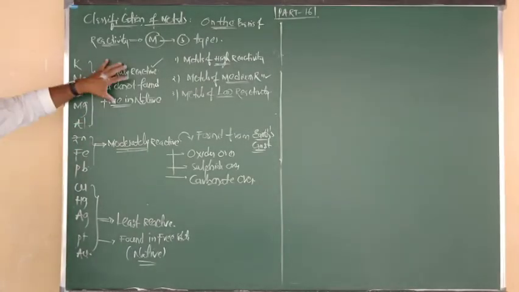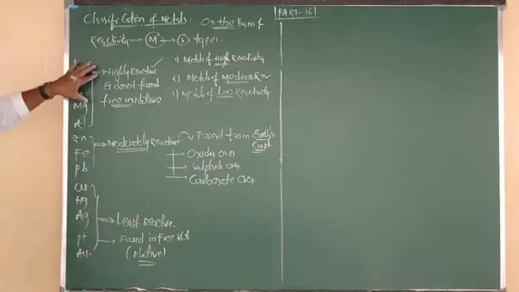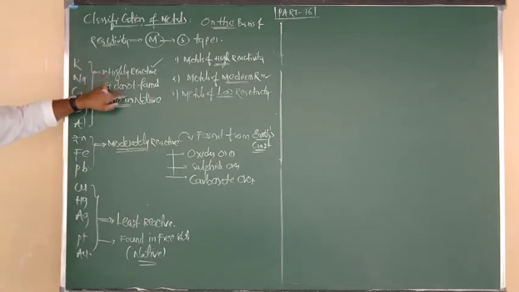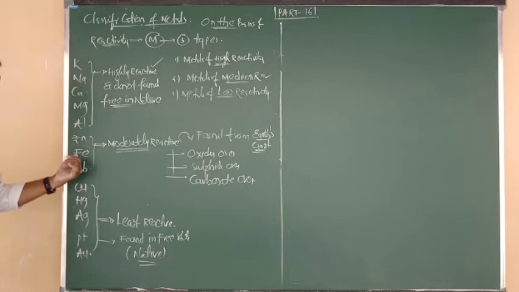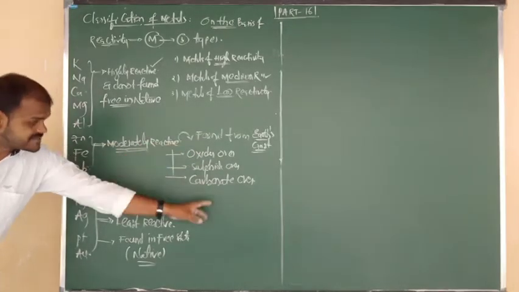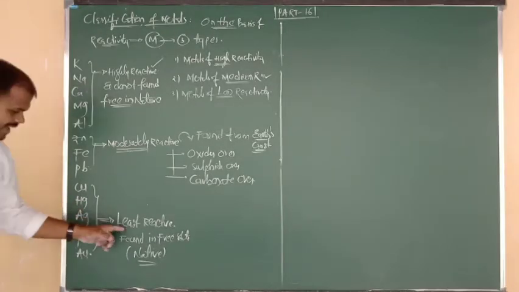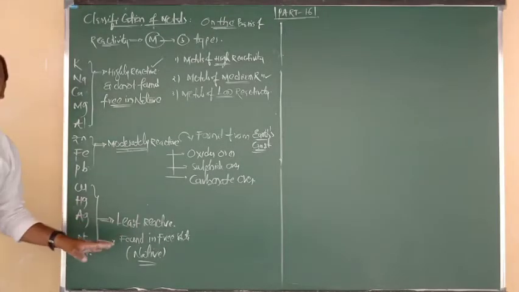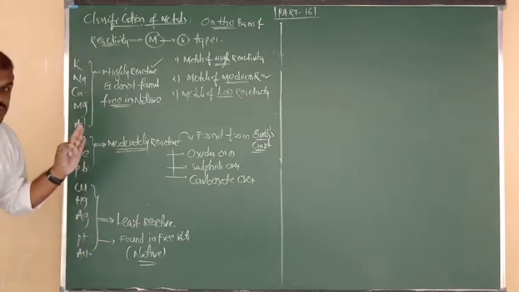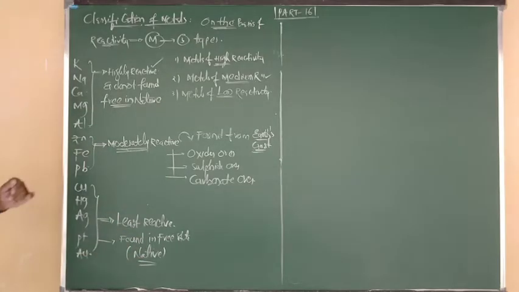So metals of high reactivity, metals of low reactivity, metals of moderate reactivity. Metals of high reactivity are present at the top, and due to their more reactive nature, are not found freely in nature. Middle, moderate reactivity, they are found in their respective ores. And the least reactive, due to their non-reactive nature, are found freely in nature in their native state.